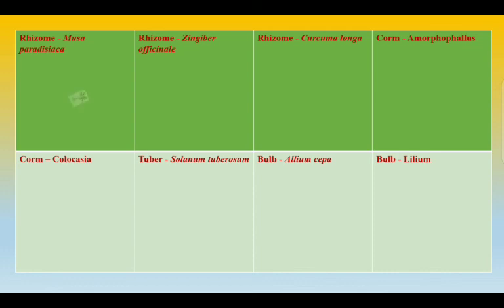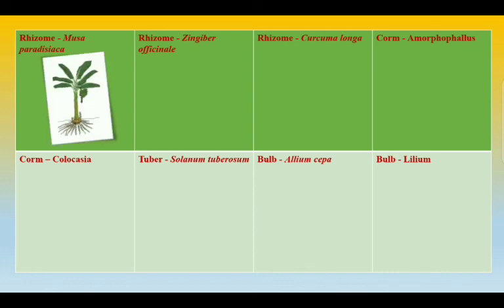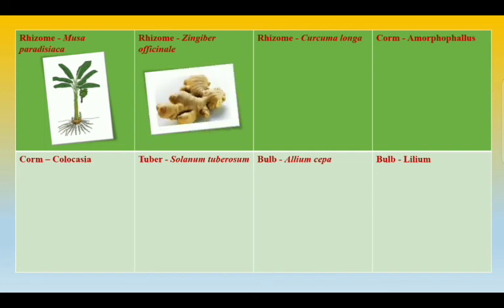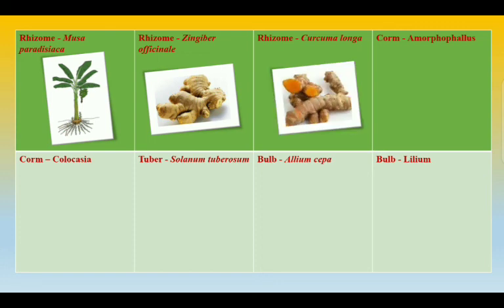Rhizome is a horizontally growing underground stem. It bears nodes, internodes, scale leaves, buds and adventitious roots. A piece of rhizome with a bud is capable of growing into a new plant. Examples are Musa paradisiaca, that is banana, then Zingiber officinale, the ginger, and another example is turmeric, that is Curcuma longa.